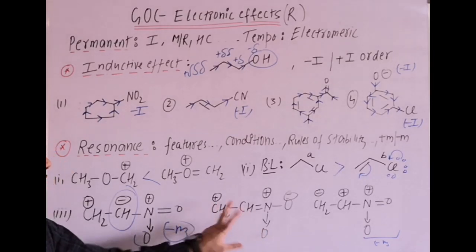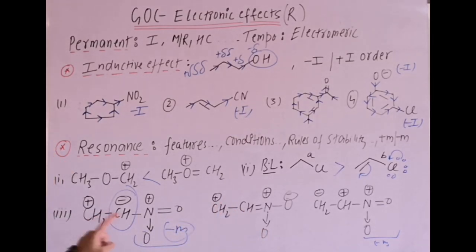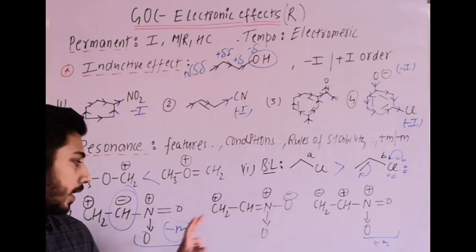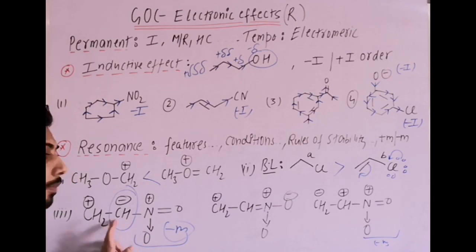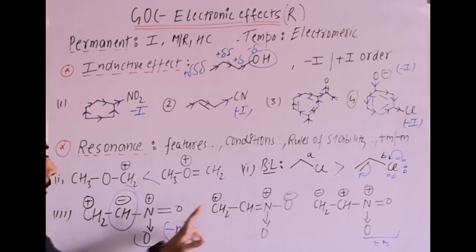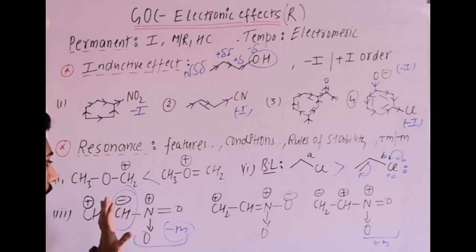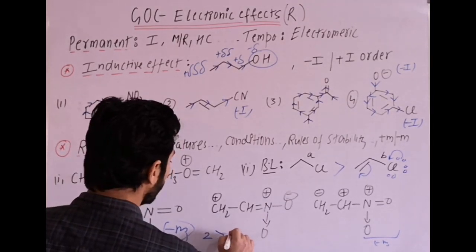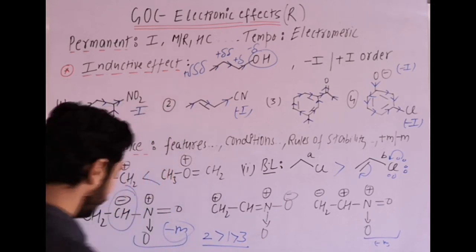Now here which point can we use? Here we can use one point, that oxygen minus will be still better as compared to carbon, why? Because octet of oxygen and carbon is completed. Carbon is deficient, only difference is EN, negative charge should be on more electronegative atom, so go for 2, 1, 3.